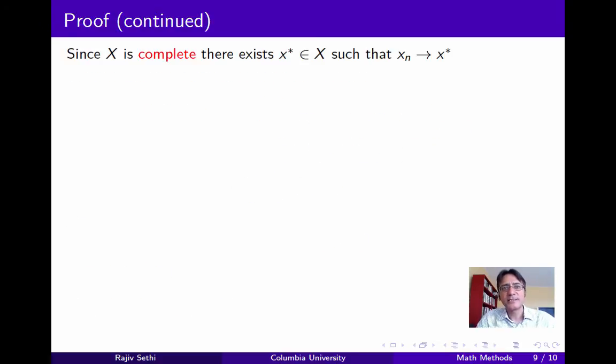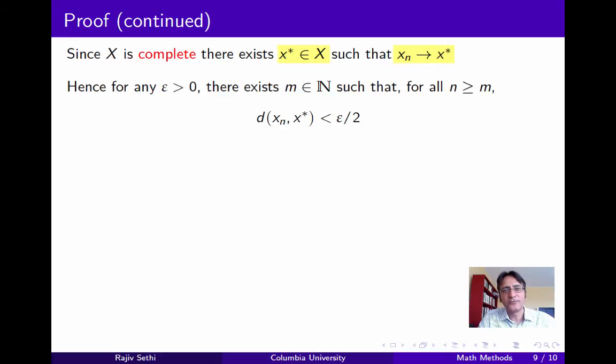Now since the sequence xn is Cauchy and the metric space X is complete, this sequence must have a limit x star in X. Now this implies that for any epsilon positive, there exists some number m such that if you take any number n larger than or equal to m, the distance between xn and x star is less than or equal to epsilon over 2. This is just a consequence of the fact that x star is the limit of this sequence.